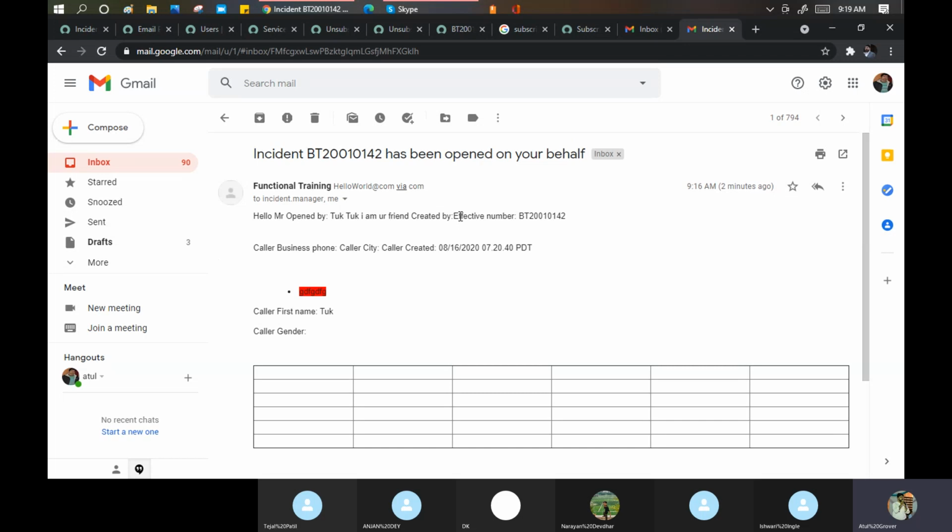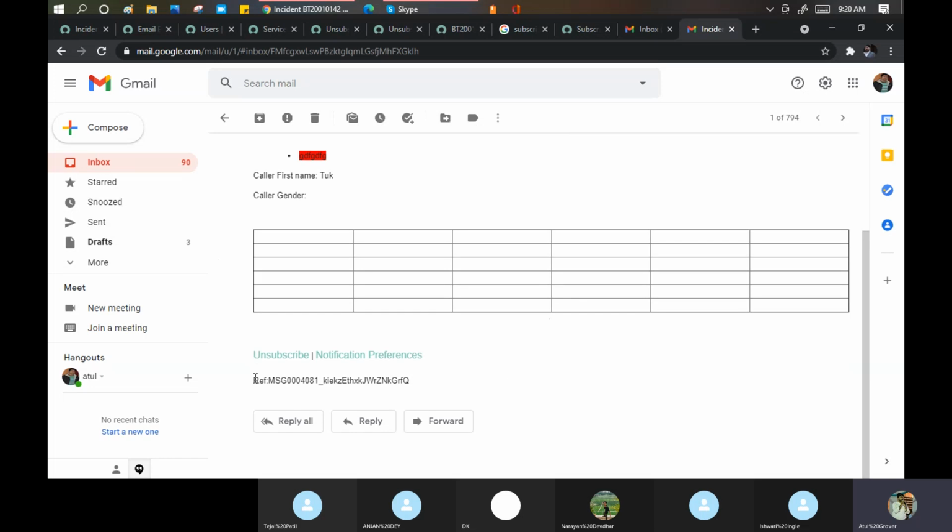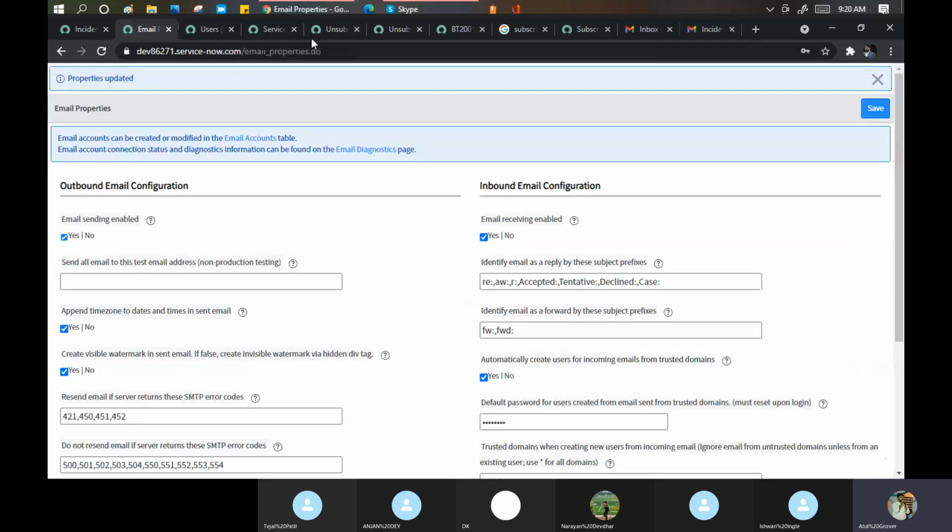Created by is blank because I just put the text, not added any variable here. Effective number this, caller business phone number this. This is what we put, and here is my message. So this is the way that my first email notification is working.